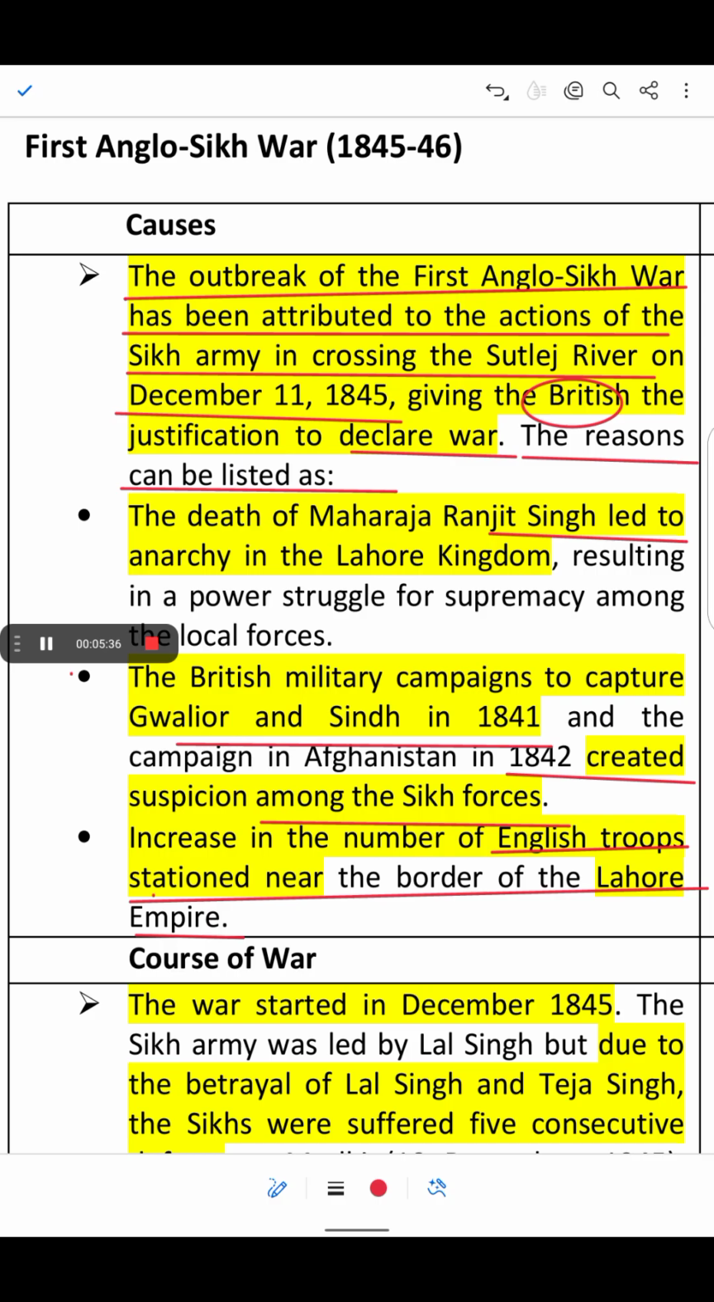The British had annexed Sindh in 1843 and defeated Gwalior in 1841, and this is how the Sikh forces understood the intention of the British to invade Punjab. So the Sikh army's decision to cross the Satluj River on 11th December 1845 was seen as a direct provocation by the British, and this led to the First Anglo Sikh War. Now, the course of the war.